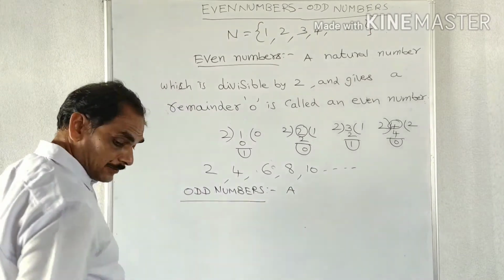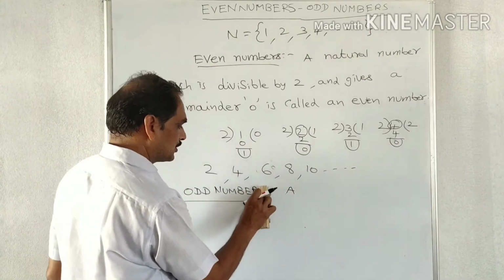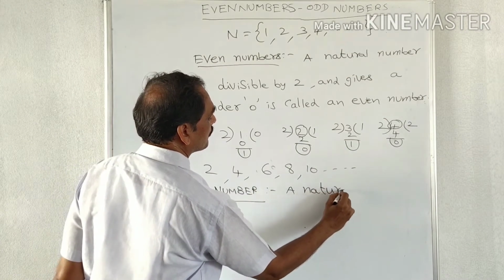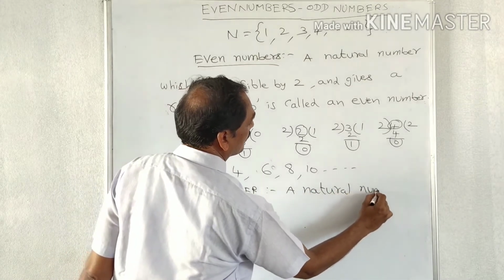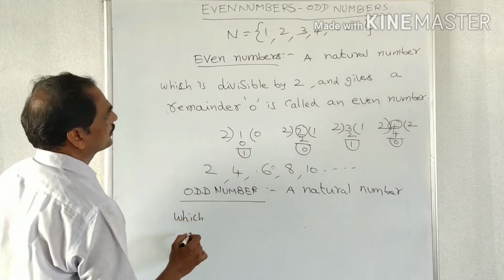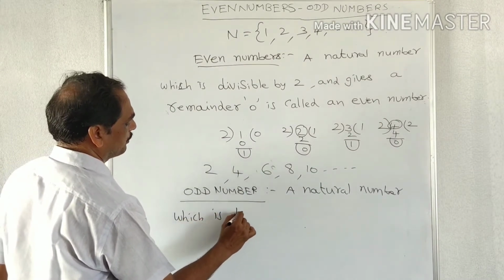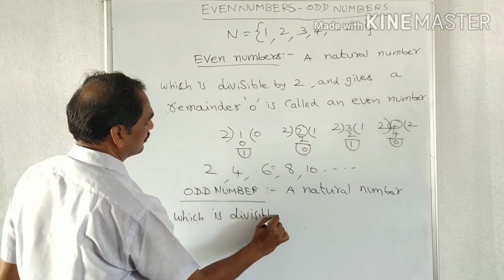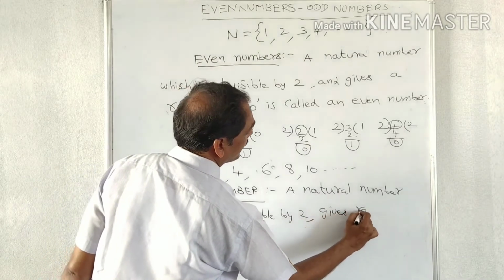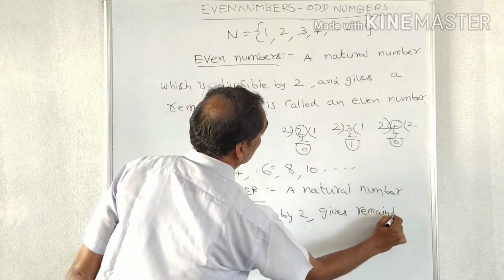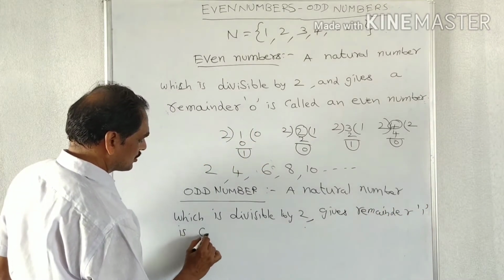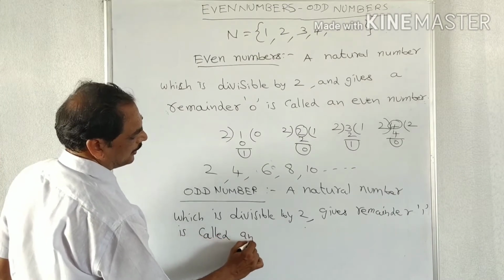Odd numbers. A natural number which is divisible by 2 and gives remainder 1 is called an odd number.